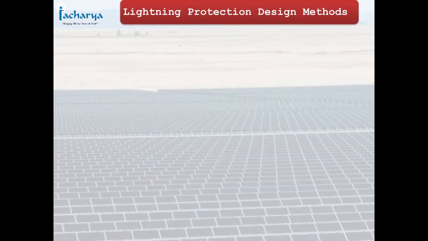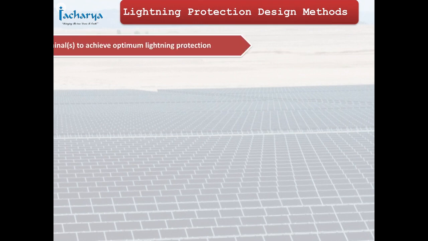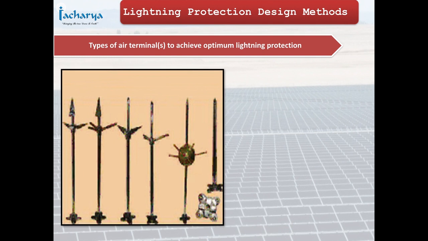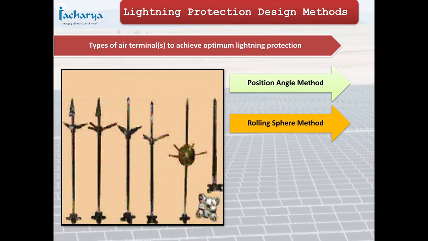The methods of lightning protection design are dependent on the type of air terminal to achieve optimum lightning protection. 1. Protection angle method, 2. Rolling sphere method, 3. Collection volume method, 4. Charge emission type.